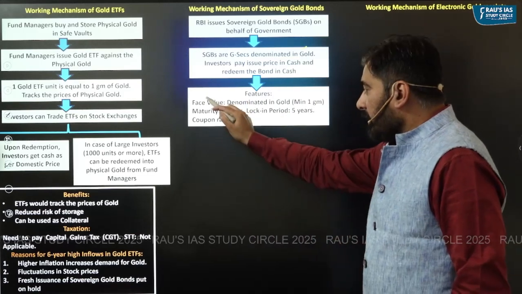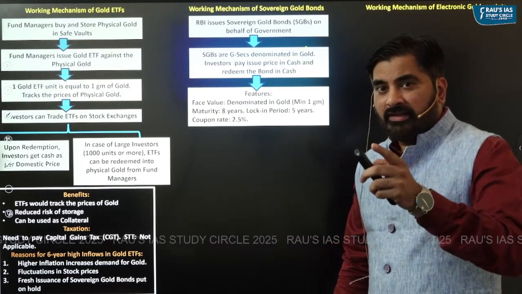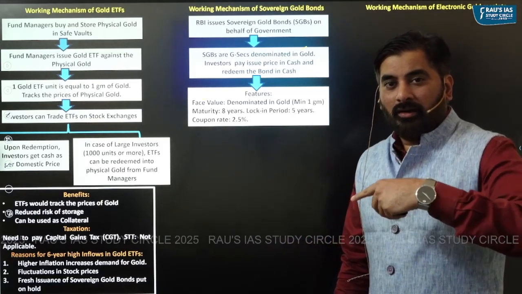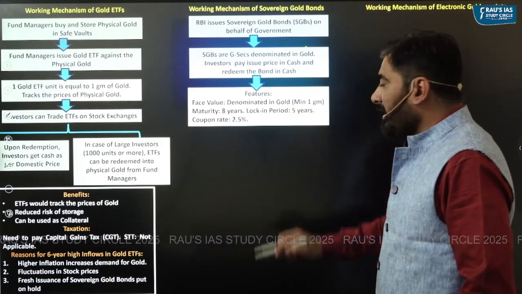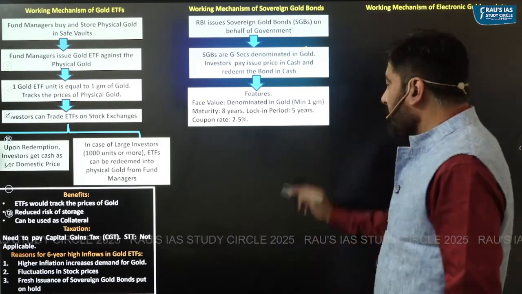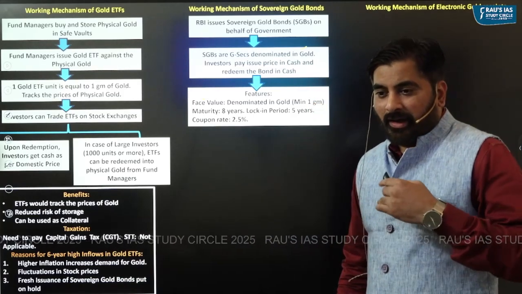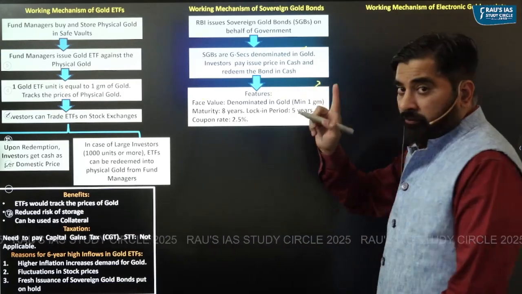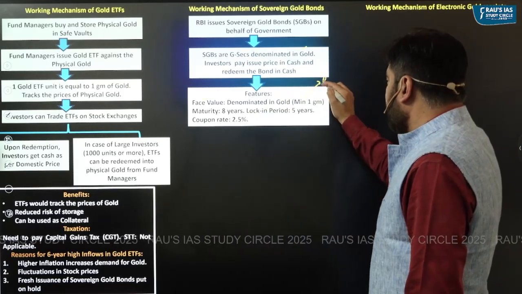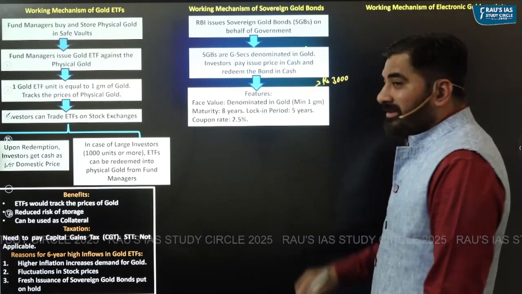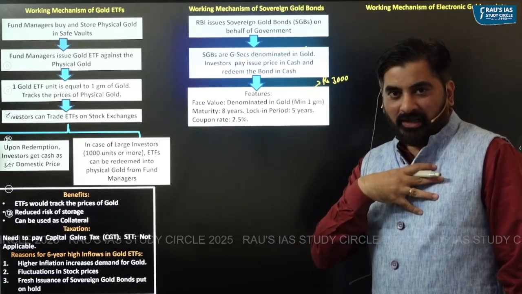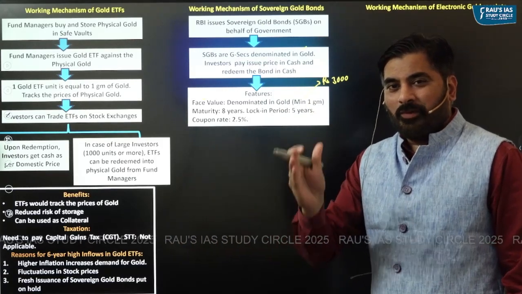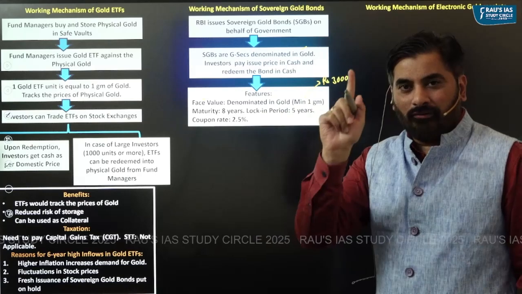For example, for a normal dated bond, the face value will be in terms of rupees, like rupees 100, right? But in case of sovereign gold bond, the face value is denominated in terms of gold. For example, minimum is 1 gram. So let's say when RBI is issuing sovereign gold bond, the value of 1 gram gold in the market is equal to rupees 3000. So if I am purchasing this sovereign gold bond from the RBI, how much money should I give to RBI? Rupees 3000, which is the value of 1 gram of gold.